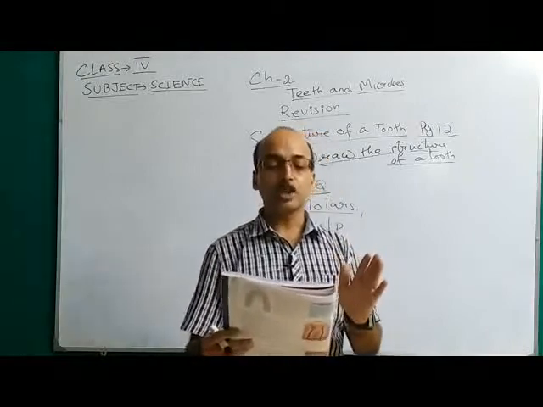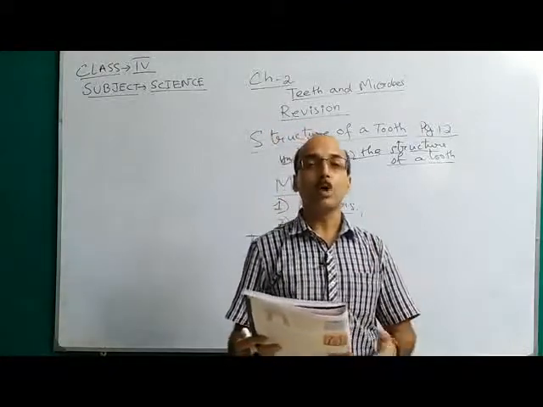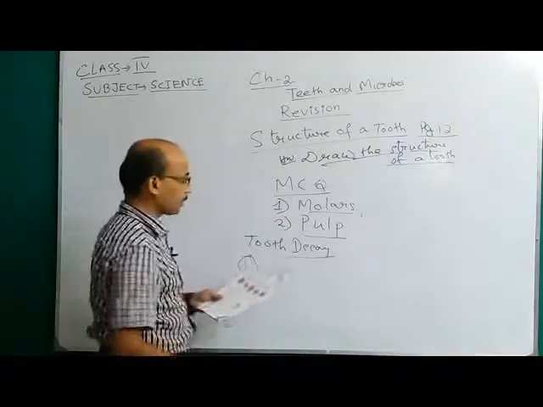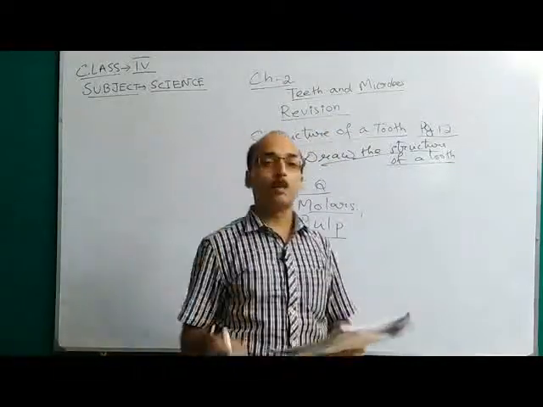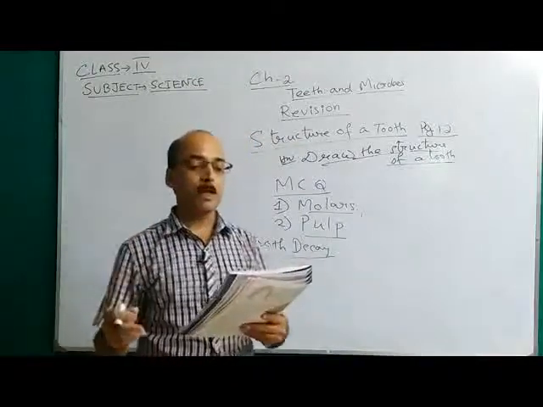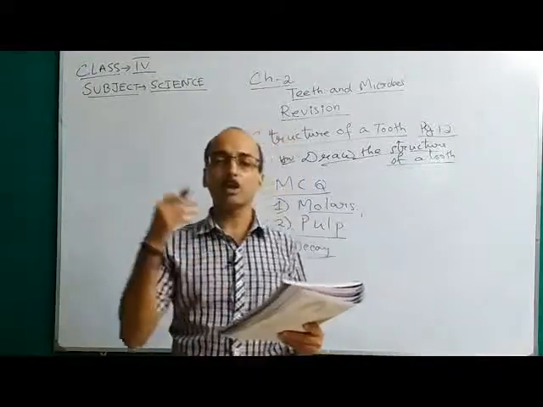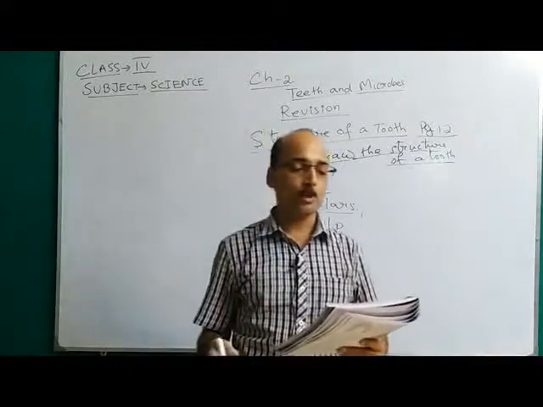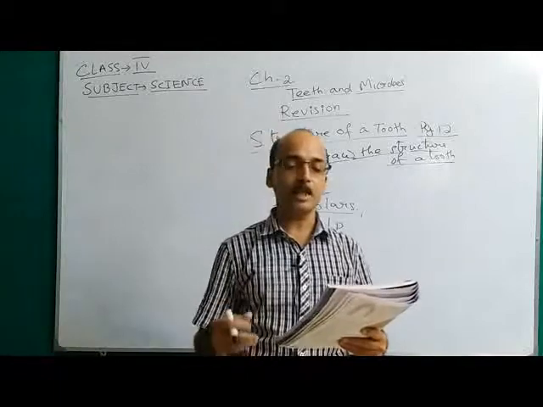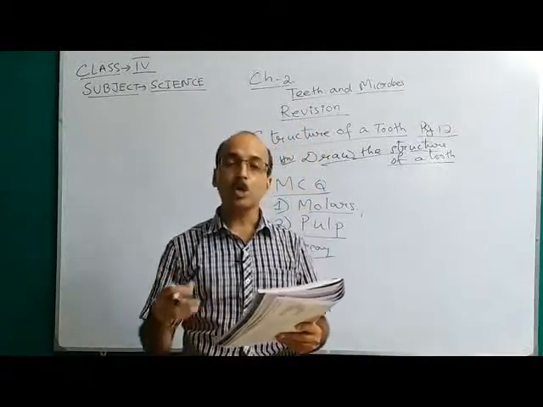Thus, tooth decay causes the following. You should remember that one. Tooth decay causes, number 1, toothache. Number 2, foul smell from the mouth. Number 3, stomach disorders. Number 4, holes or cavities in the teeth. Number 5, loss of teeth.